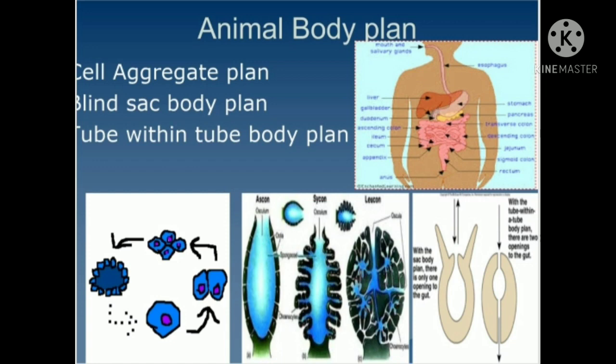Now moving on to the third body plan, that is tube within tube body plan. This body plan is present in all advanced and highly evolved animals. The digestive system is complete, having two separate openings. It is not like the previous one. Here, the digestive system has two openings, where one acts as a mouth and the other acts as an anus. So, therefore, we can say they have a complete digestive system. This is all about the tube within tube body plan. And here we have completed all three types of animal body plan.